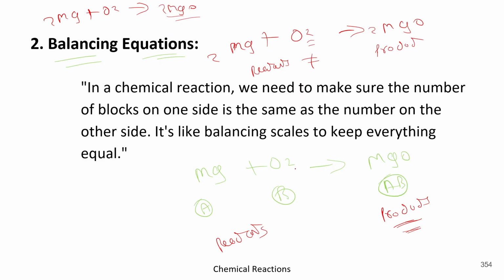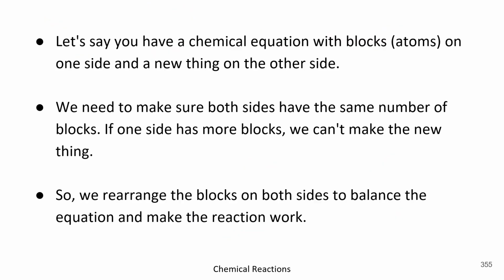Mg plus O2 is equal to MgO. Here O has 2, but here O has only 1. So we multiply by 2 to get 2MgO. Mg plus O2 is equal to 2MgO was the reaction. But then we notice here Mg has 2, but here Mg has only 1. So we multiply Mg by 2, and that's how we balance the reaction. Got it? Now let's move forward.